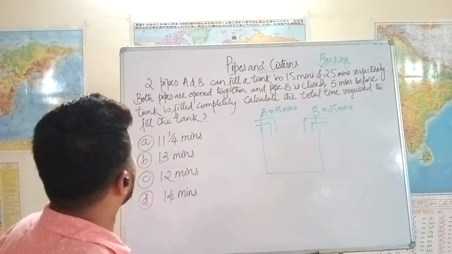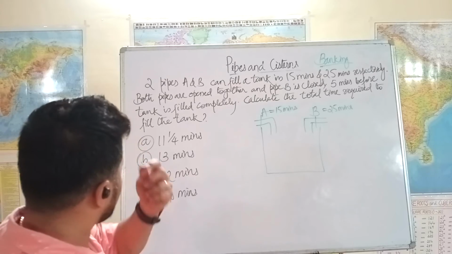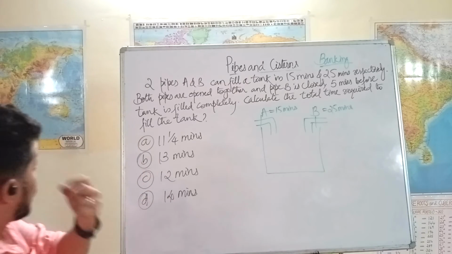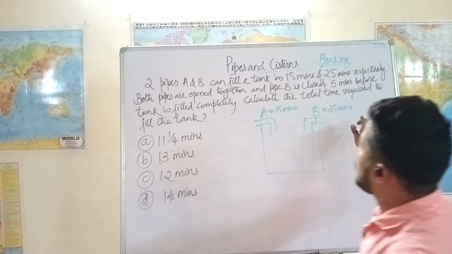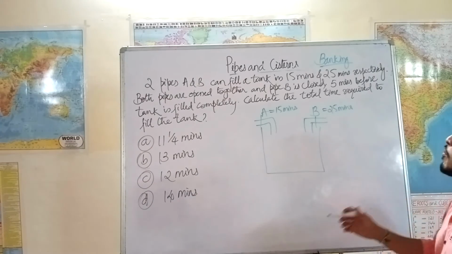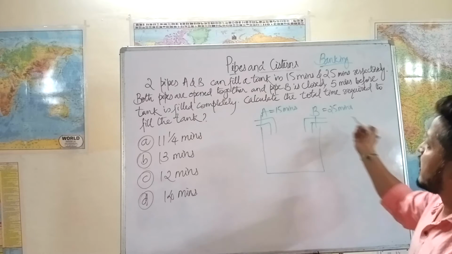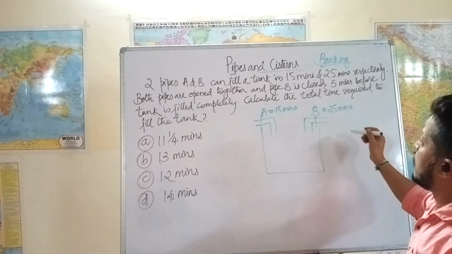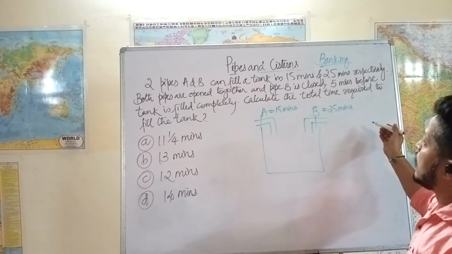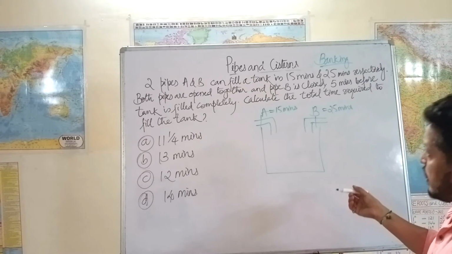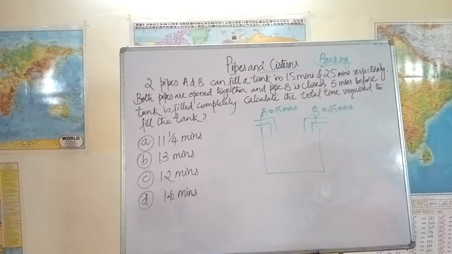Calculate the total time required to fill the tank. Since we know the capacity of A and B, we can assume the capacity of the tank probably by taking the LCM of that. Let's say 15 and 25. So we can assume it as 100.